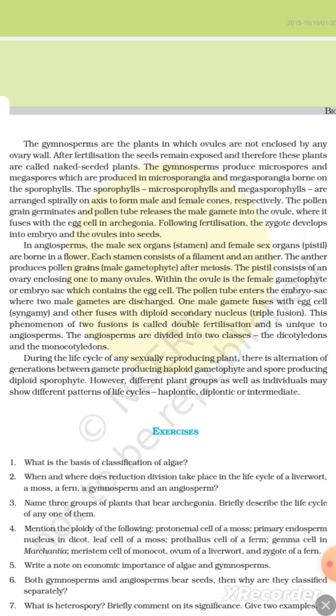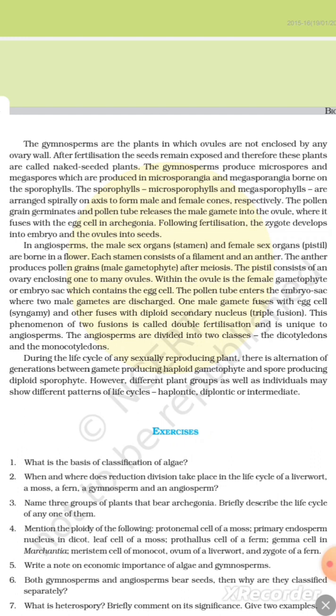In angiosperms, the male sex organ, stamen, and the female sex organ, pistil, are borne in a flower. Each stamen consists of a filament and anther. The anther produces pollen grains, the male gametophyte, after meiosis. The pistil consists of an ovary enclosing one to many ovules. Within the ovule is the female gametophyte or embryo sac, which contains an egg cell.